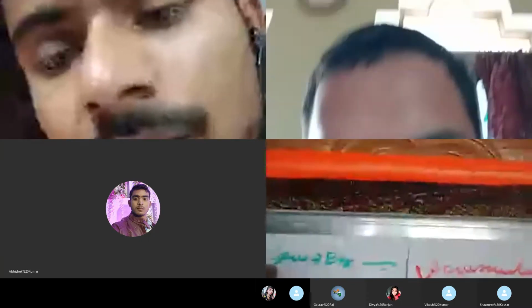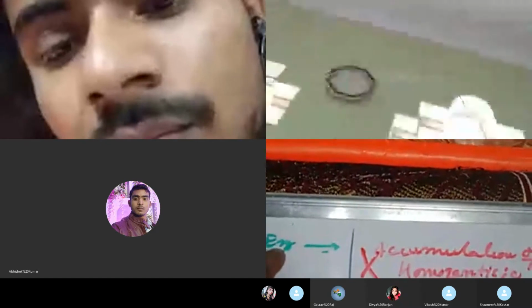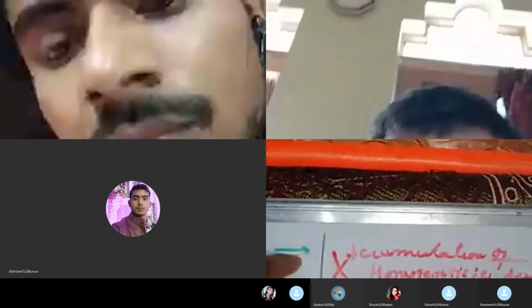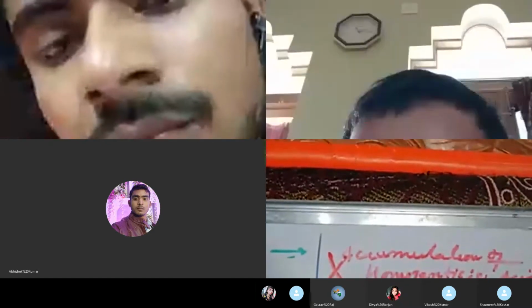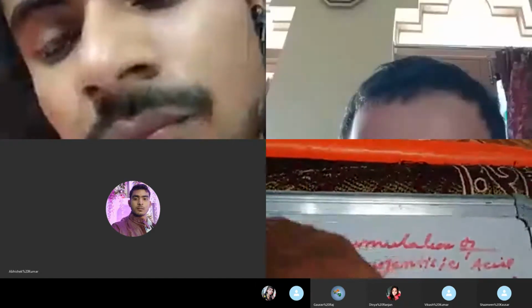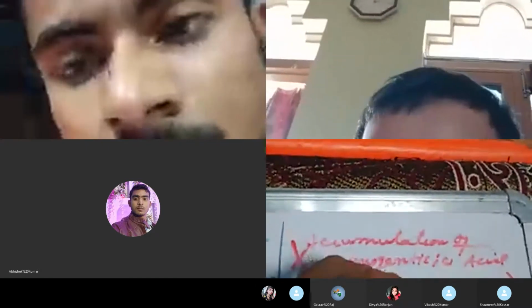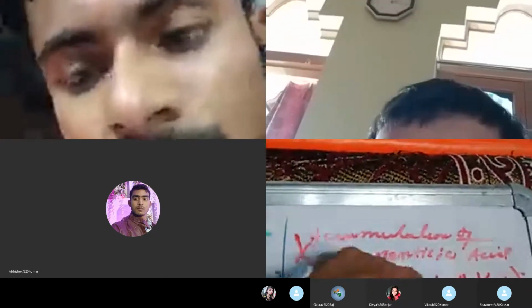If there is accumulation of homogentisic acid, if this homogentisic acid is not converted into acetoacetic acid due to mutation in this gene, there will be no formation of this enzyme, and in the absence of this enzyme, homogentisic acid will not be converted into acetoacetic acid, and as a result accumulation of homogentisic acid will take place, and that will lead to the disease known as alkaptonuria, AKU.